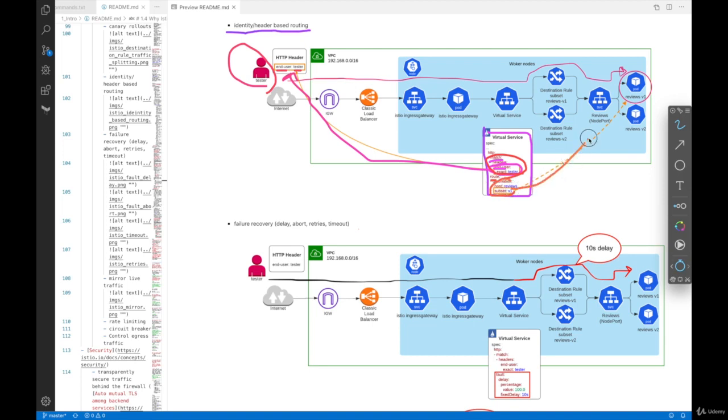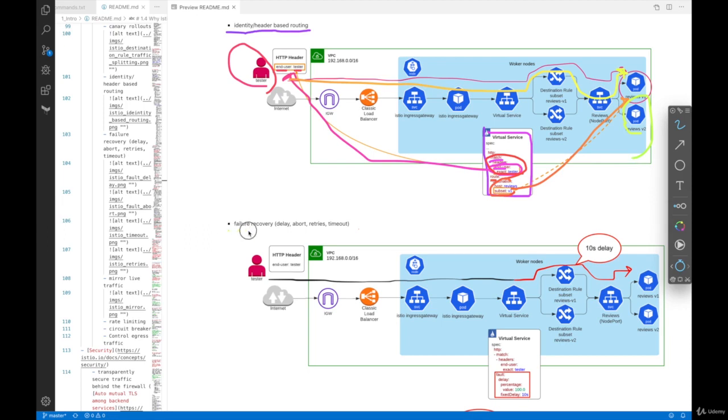Reviews V1, V1 is this one. So if end user is a tester, then go through here, and the virtual service is going to make sure that the request is routed to V1 here, as opposed to V2. So this is a cool way to route traffic, like test traffic, to certain specific versions so that production users won't use those testing applications.